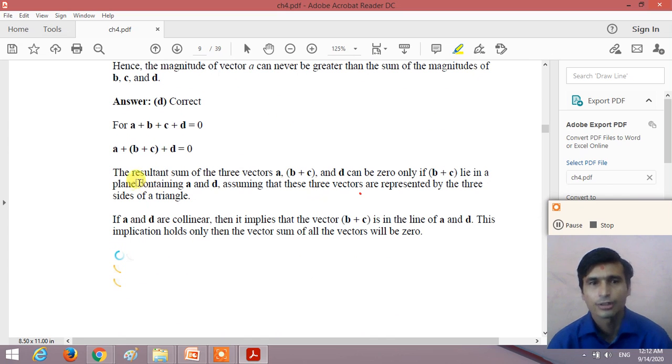So the sum of all the four vectors is 0 if and only if all the four vectors lie in a same plane, containing vector B plus C, containing vector A and D. So these three lie in a same plane.